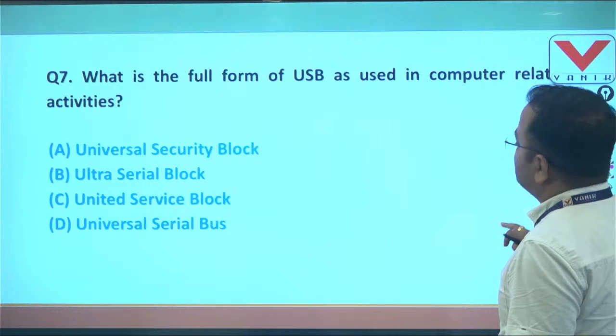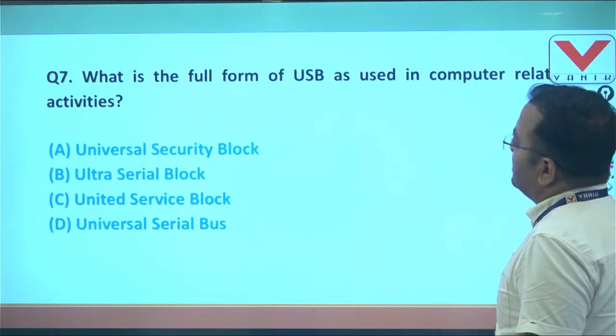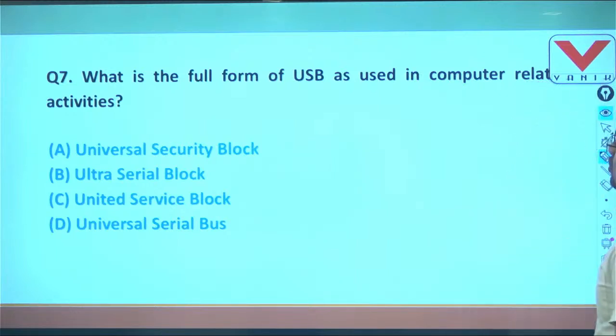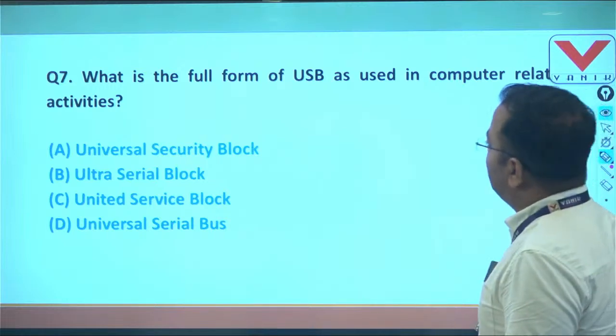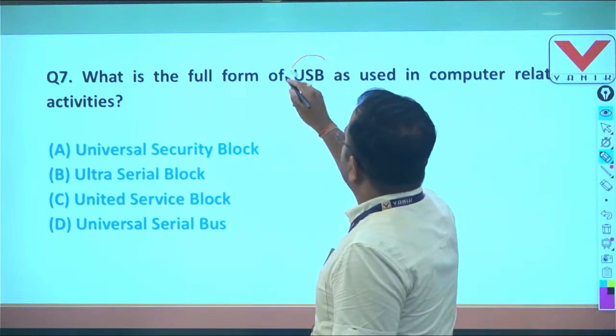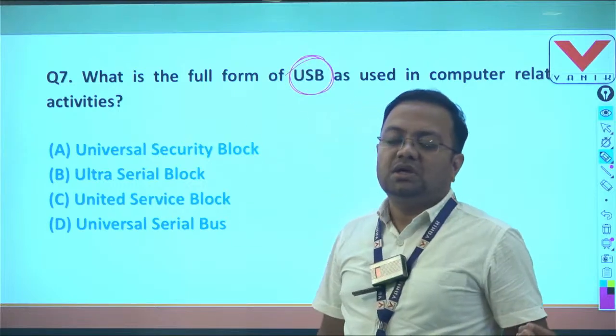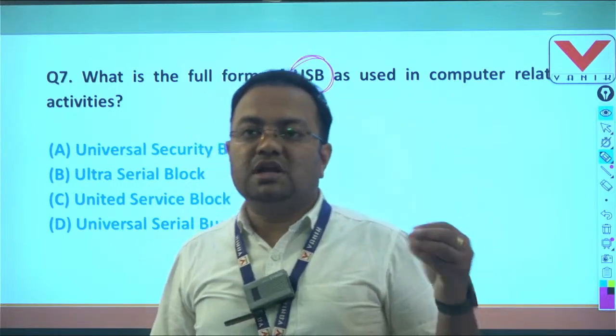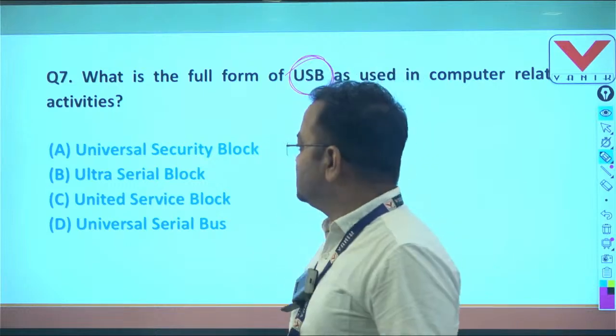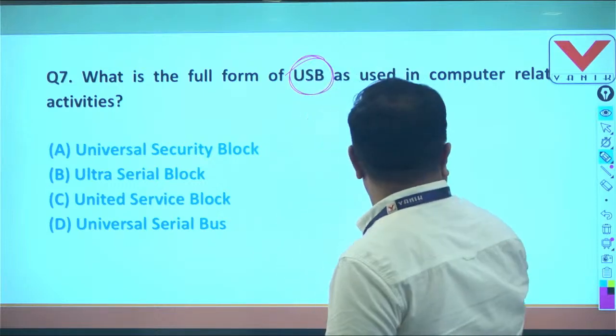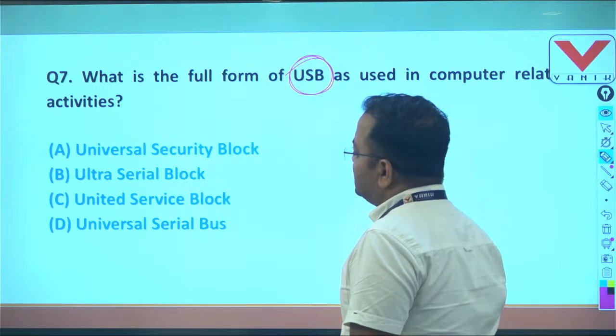Then goes to question number 7. So students, see here, question number 7: what is the full form of USB? USB is a port through which all the external devices can connect to the computer system, and here USB stands for Universal Serial Bus.